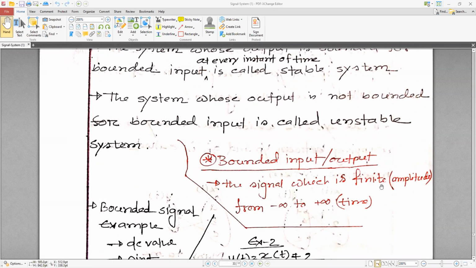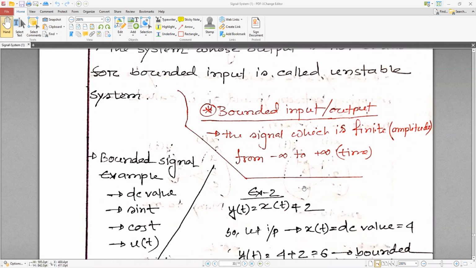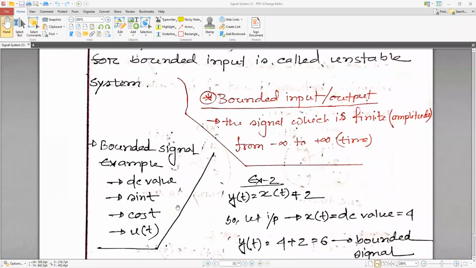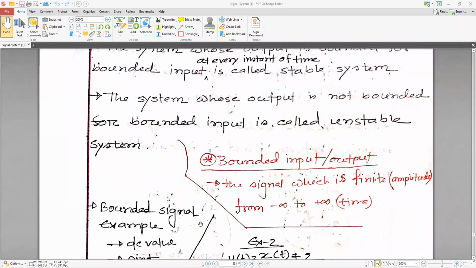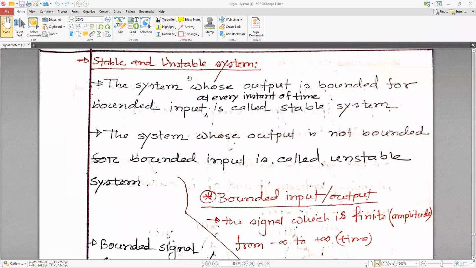Bounded means the signal which is finite. It is minus infinity to plus infinity. This is bounded. Bounded signals are DC value, sin t, cos t, u(t). These are bounded values.